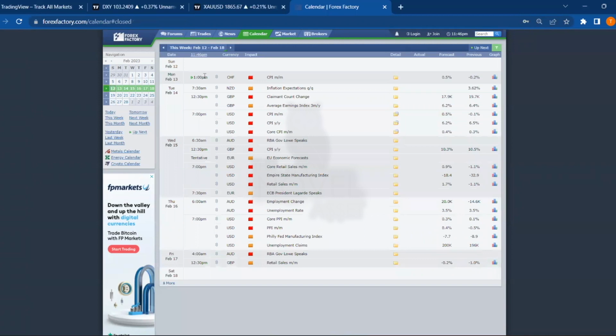Okay, so please do take care that in IST it is going to be released at 7 p.m. You have to adjust the calendar according to your own country's timezone. Okay, so this is the fundamental aspect. Now let's move on to the technical aspect and understand how we are going to catch all of these pips in the gold itself.